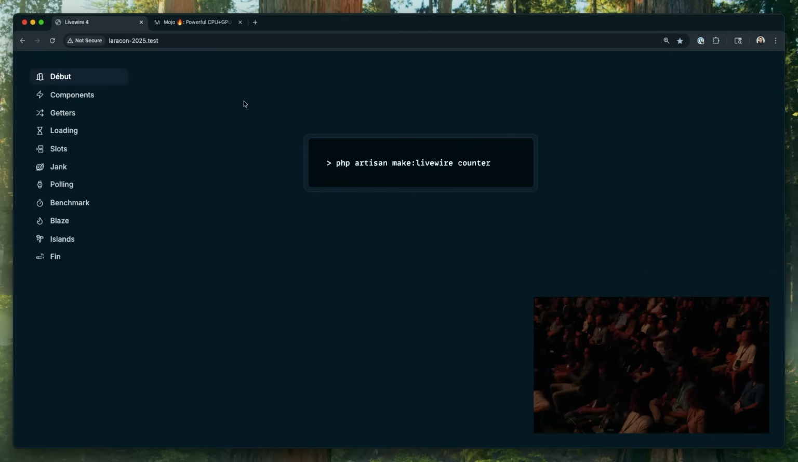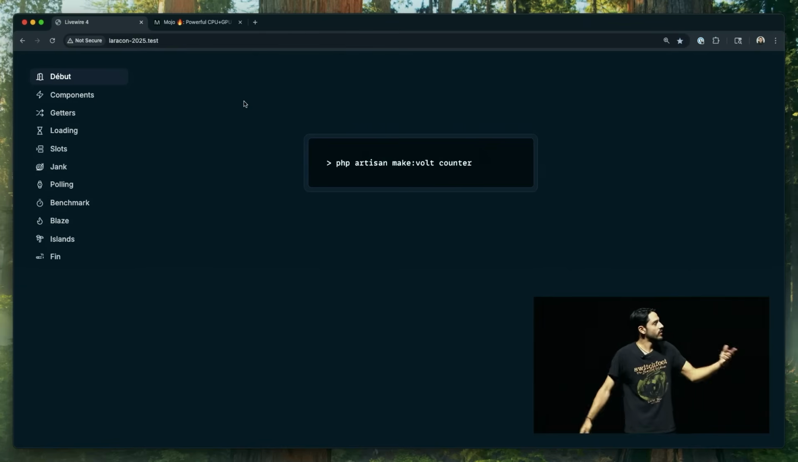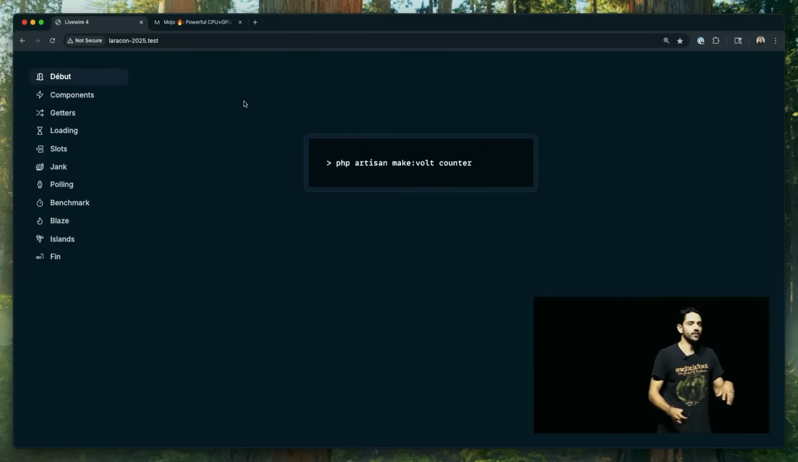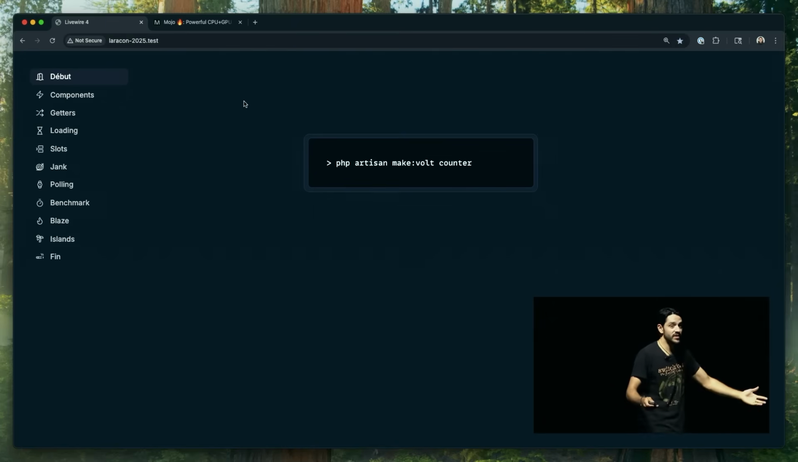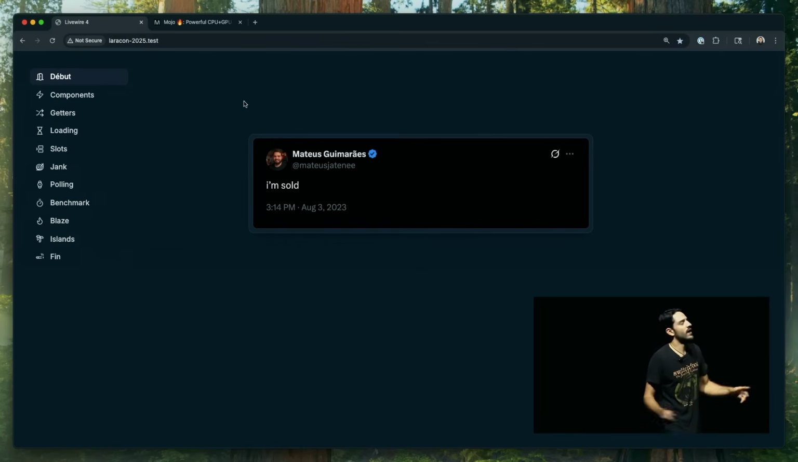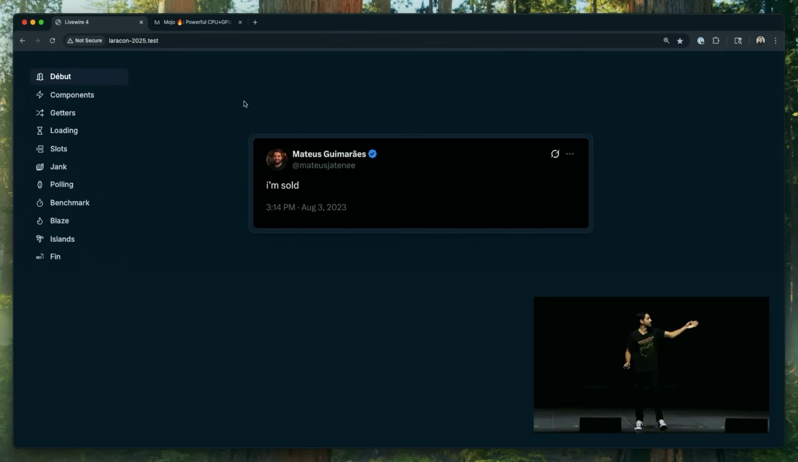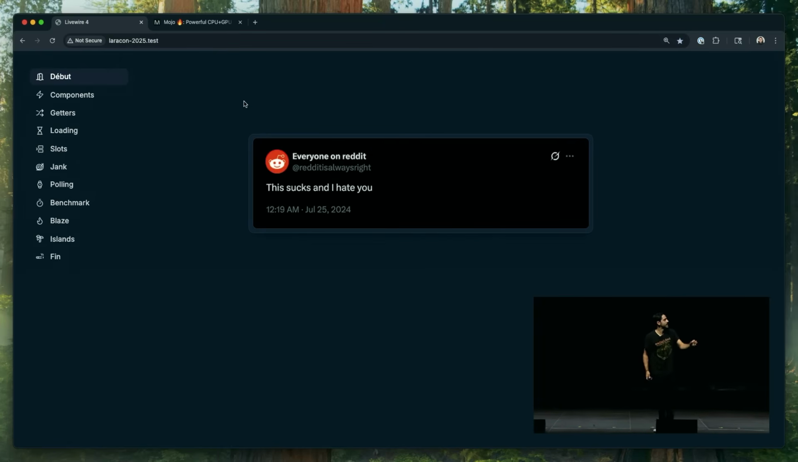Classic. Okay. So then we had make:volt counter. So Volt comes out and goes, these files are in two totally separate places. Let's bring them together and put them into one place, one single file. There's a lot of advantages to that. So Volt comes out, and the crowd goes wild. Mateus is sold. Let's give it up for Volt. Yeah, all right. And then there's some folks, maybe some of you that aren't clapping, that had some nuanced, respectful, but nuanced takes on Reddit. This sucks and I hate you is the gist.